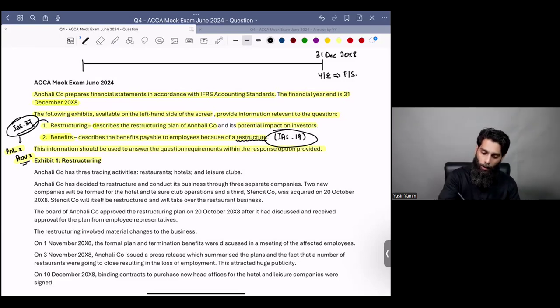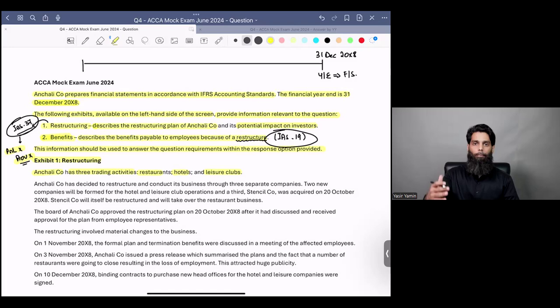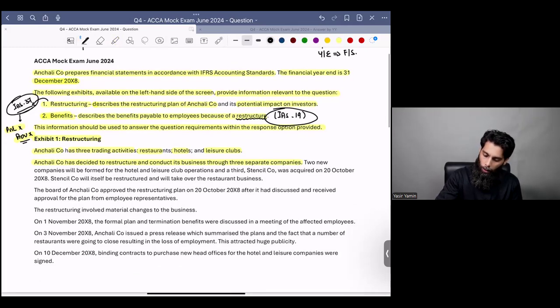All right. So the examiner says, Anchali company has 3 trading activities: restaurants, hotels, and leisure clubs. They have 3 business activities. Anchali company operates a diversified business portfolio. They are into the hospitality sector. They have restaurants, hotels, and leisure clubs. Anchali company has decided to restructure and conduct its business through 3 separate companies. So what is happening? Can you understand what's happening?